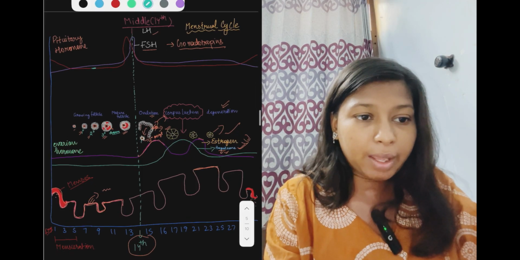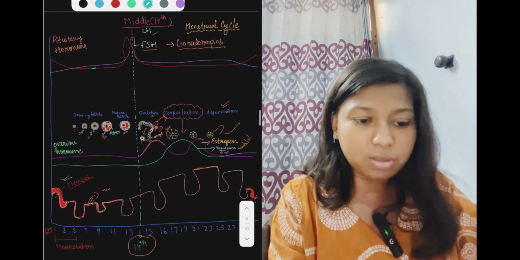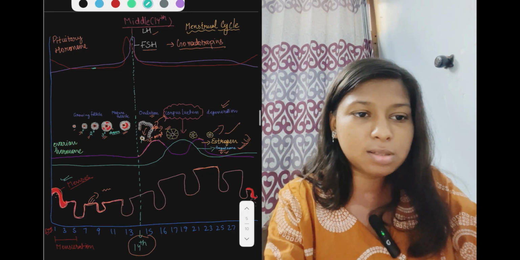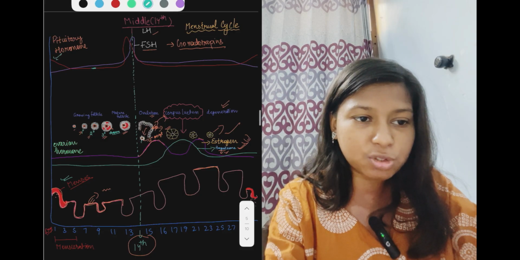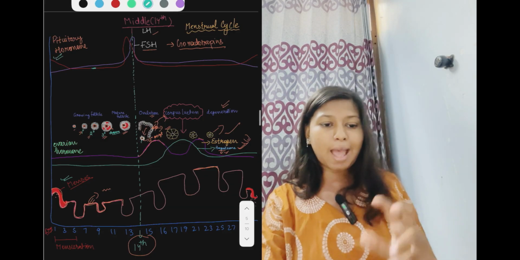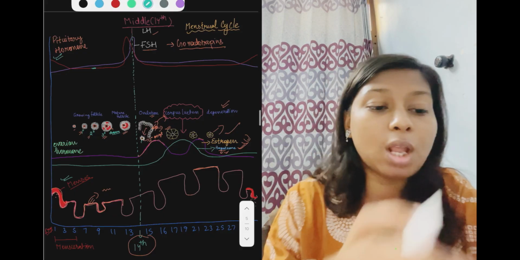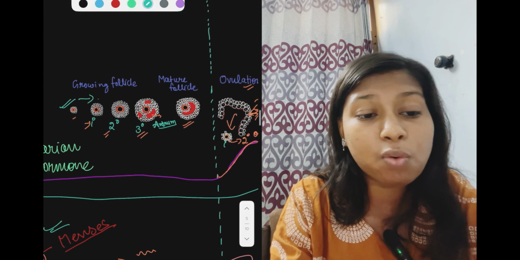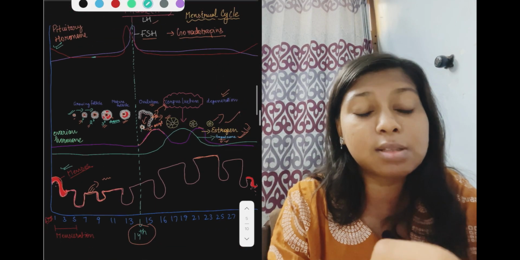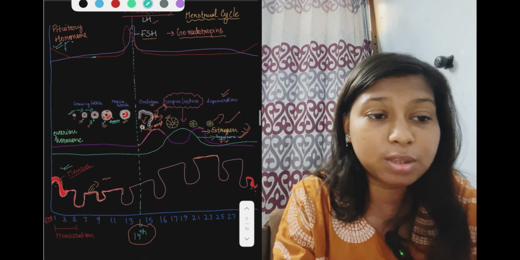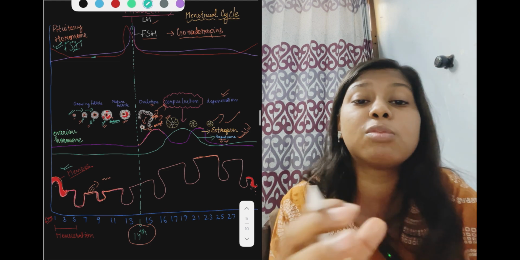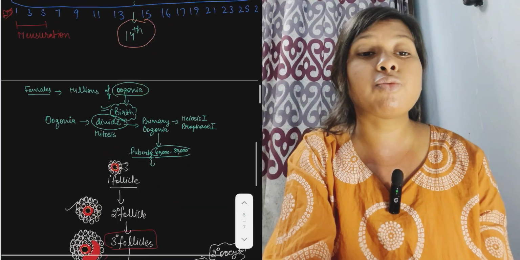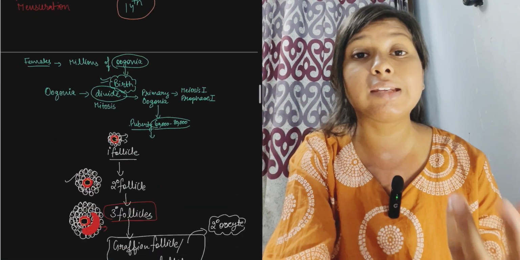See, at the initiation of the menstruation period, there is an increase, a spike, of FSH hormone. It helps in the maturation or growing of the small follicles, which grow further. That signal is given by the FSH hormone. That's why it is also called follicle stimulating hormone, which stimulates the growth of follicles. So we are going to discuss this whole process in detail.